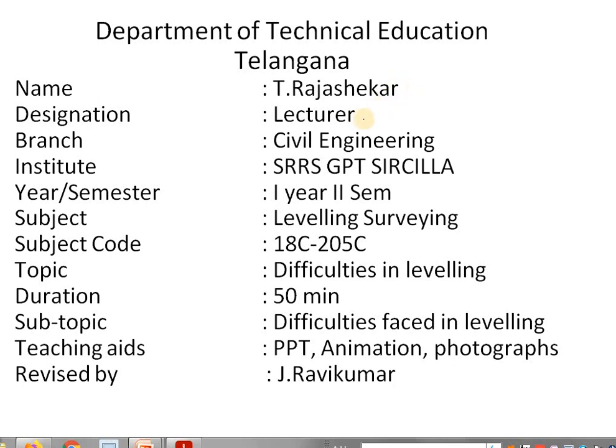Rajshekar, working as a lecturer in civil engineering, SRS GPT Sirsila, first year second sem, and the subject is leveling surveying, subject code 18C205C. So today we are going to discuss the topic on difficulties in leveling. When we are doing the leveling, we may face some difficulties on the ground levels. So what are the difficulties we are going to face when we are doing the leveling? Let us see now.